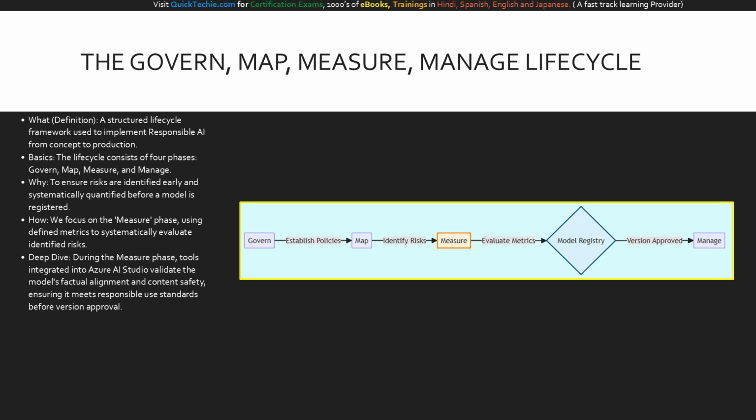This process flow maps out the responsible AI lifecycle and how it integrates with our model registry. We start at govern to establish our enterprise policies, moving into map to identify specific risks like data privacy. Notice how the measure phase is highlighted. This is our evaluation engine. The output of the measure phase feeds directly into the model registry decision gate. Only after the metrics are successfully evaluated is the model version approved, allowing it to progress to the final manage phase where it is monitored continuously in production.